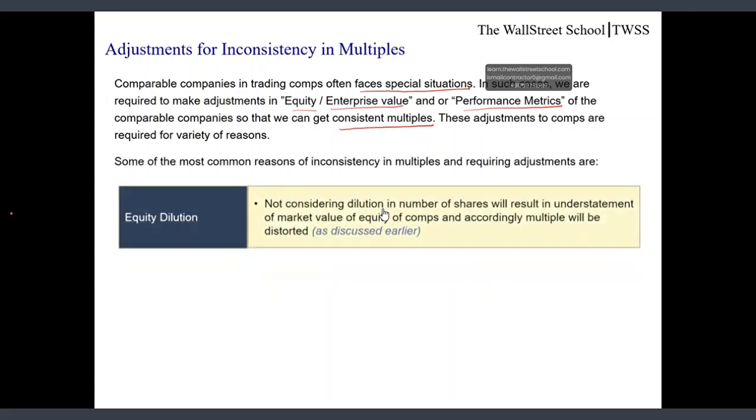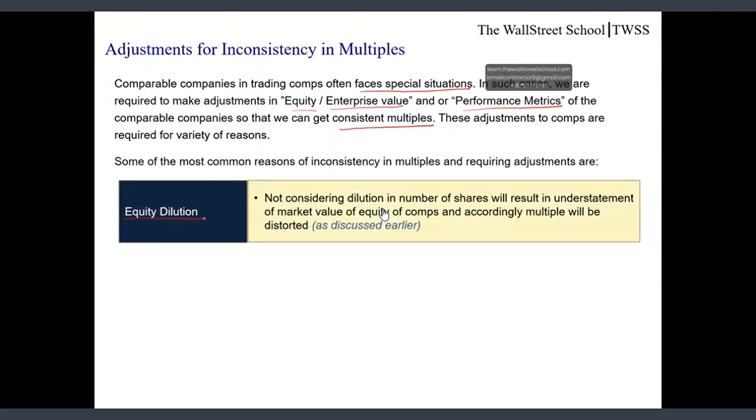Friends, these adjustments are required for a variety of reasons, and some of the key reasons behind these adjustments are equity dilution. Friends, in case company has committed any dilution in its equity, then this dilution should be considered in the calculation of market value of the equity of the company. Not considering impact of dilution on the equity of the company will understate value of the equity of the company, and accordingly multiple calculated on the basis of this equity will be distorted. We have already discussed calculation of dilution at length in the previous video.